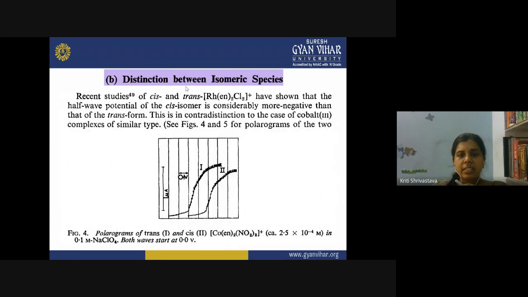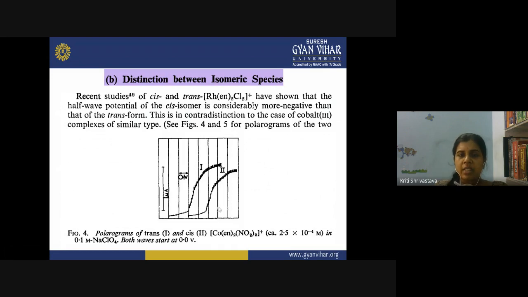So, the recent study of cis and trans rhodium complexes has shown that the half-wave potential of the cis isomer is considerably more negative than that of the trans form. This was another significant observation, and here you need not calculate the E half values; rather, you can just look at the polarographic wave, and here you can find out the cis and trans isomer.